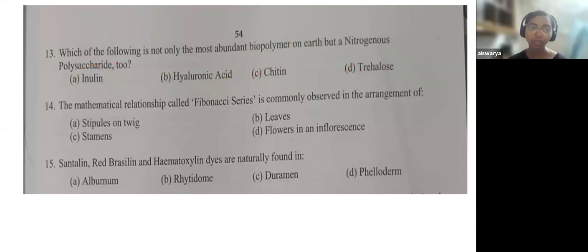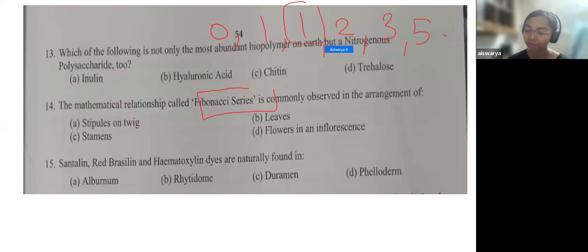Now the 14th question: the mathematical relationship called Fibonacci series is commonly observed in the arrangement of what? This term Fibonacci series means what? It's a series of numbers, for example 0, 1, 1, 2, 3, 5, a continuous series. Consider this series. I'll just explain what a Fibonacci series is. Each term here is a sum of its preceding terms.